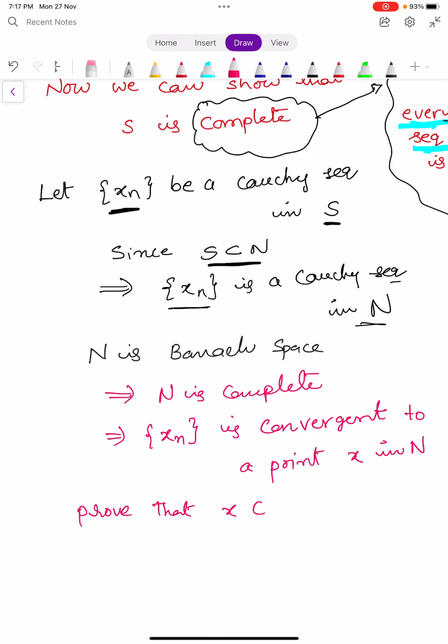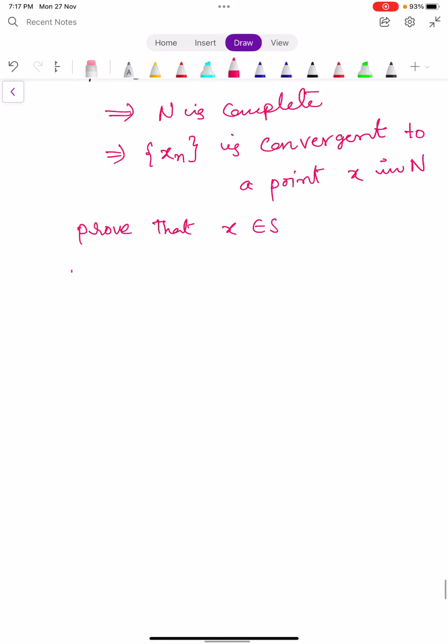Now we have to prove that X belongs to S. We know the fundamental fact that the norm is always a continuous function.